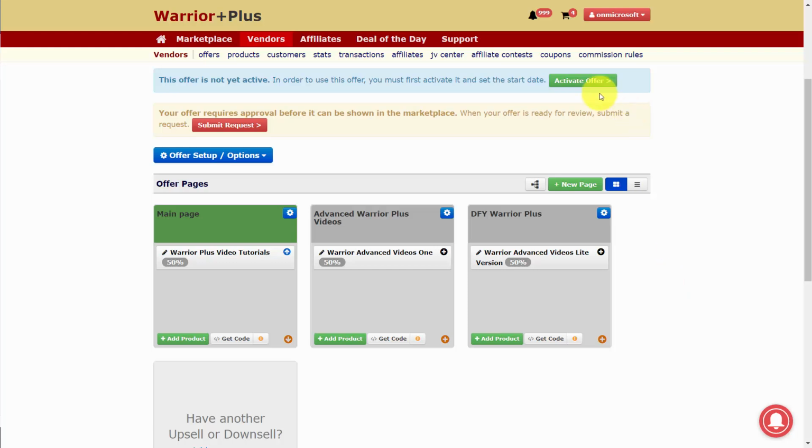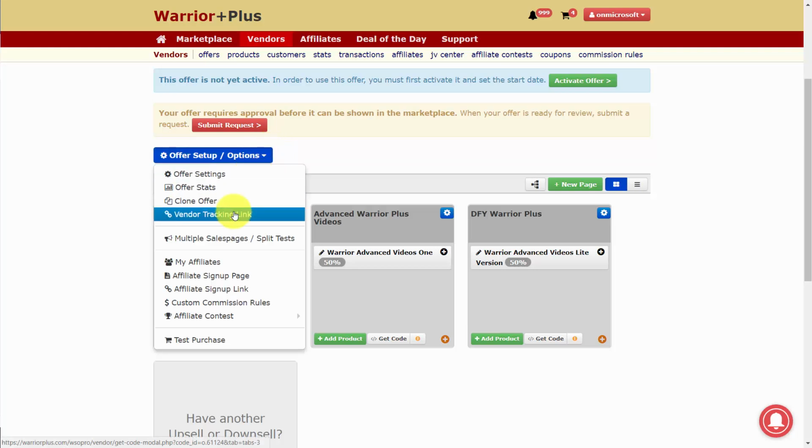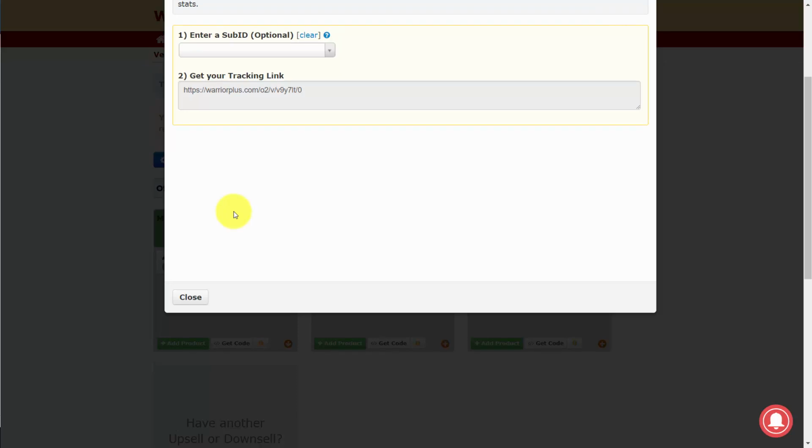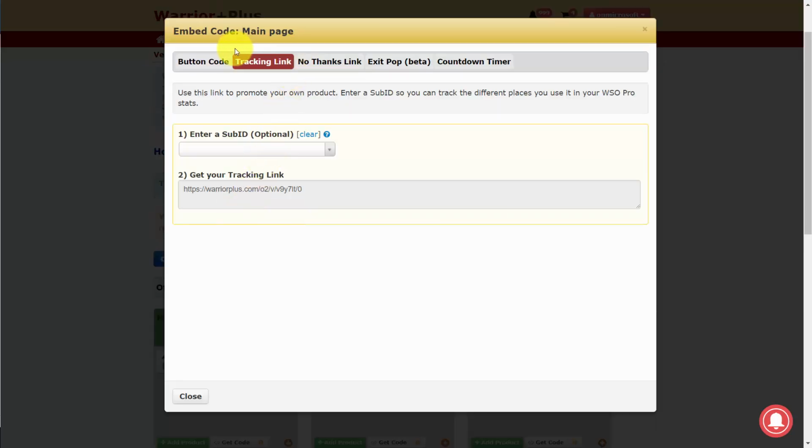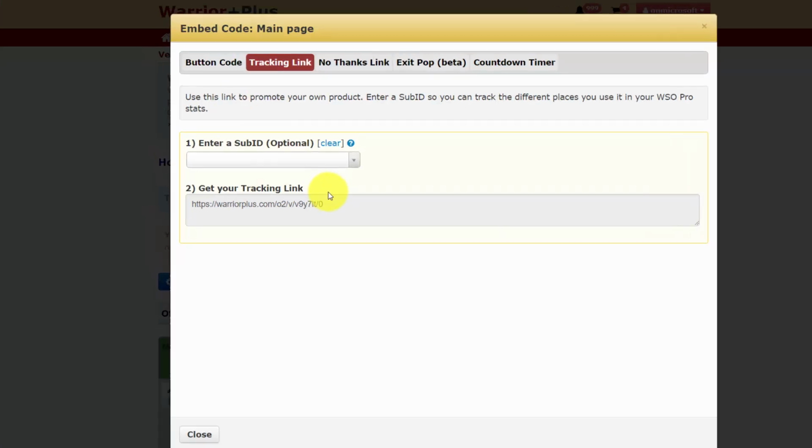In order to do that, you're going to go to your offer setup button, and then you're going to go to the vendor tracking link. That's going to open up a dialog box, and you're going to notice that the tracking link is highlighted. And all you'll need to do is to write in a sub ID.